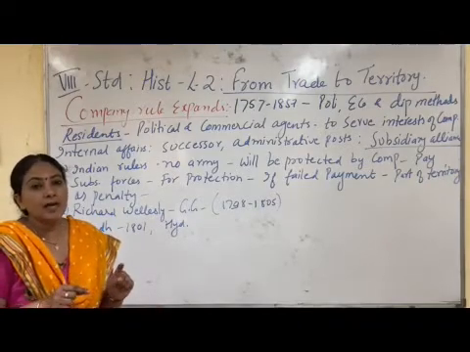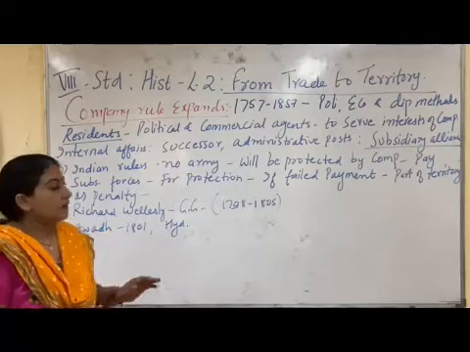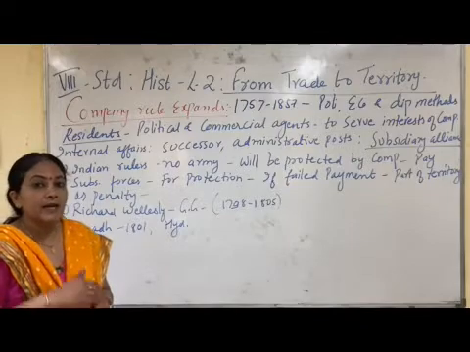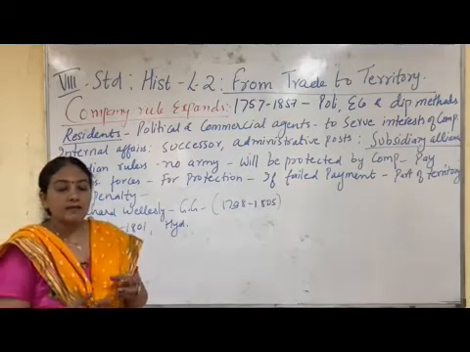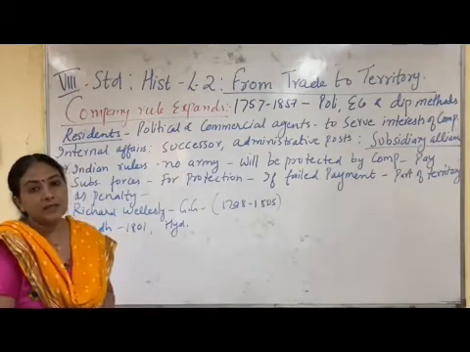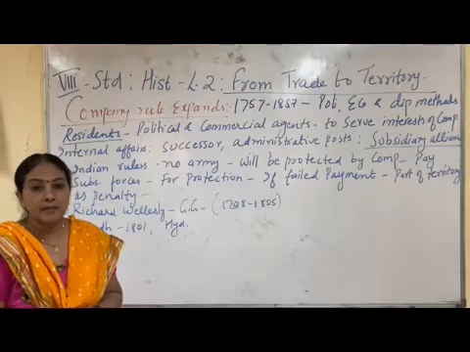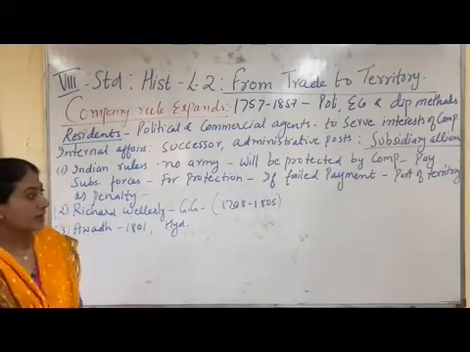That means no army will be kept by the Nawab himself. Instead, he will be protected by the company. That means if any other state attacks a particular state, the state will be protected by the company, and the company will maintain the army instead of the state.